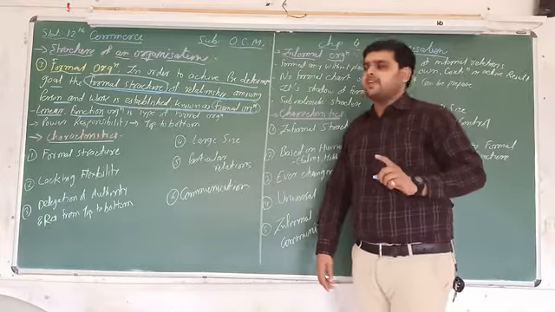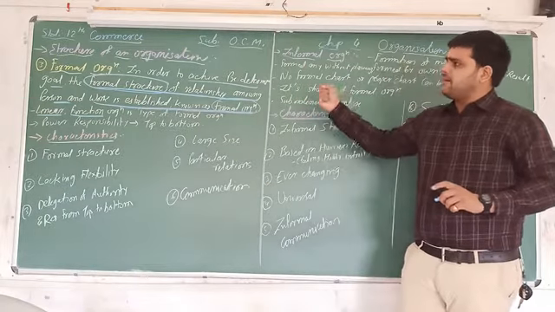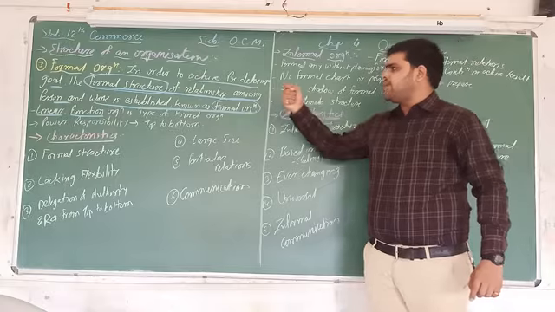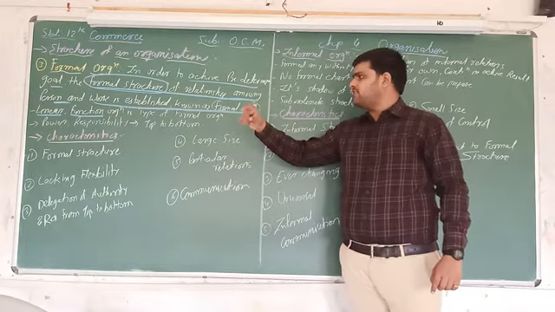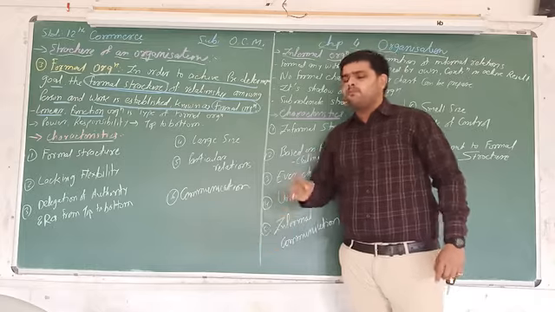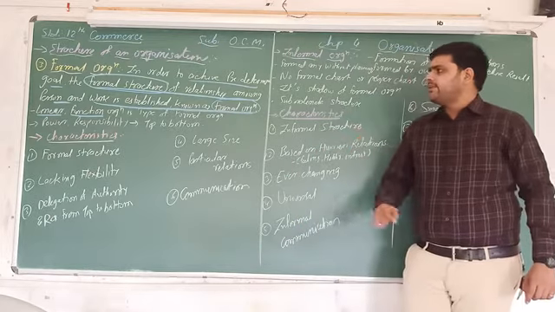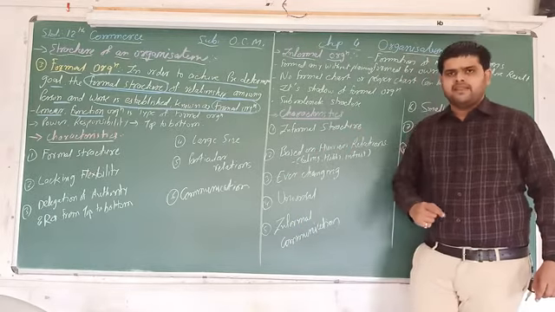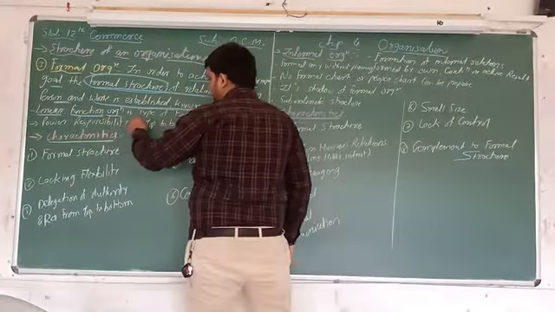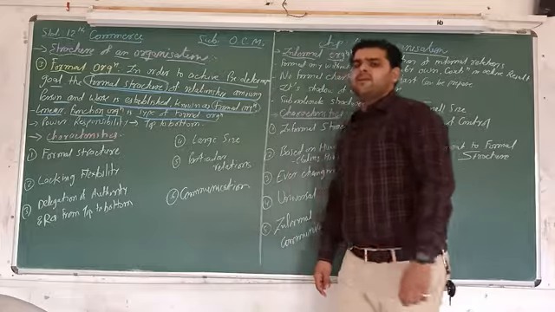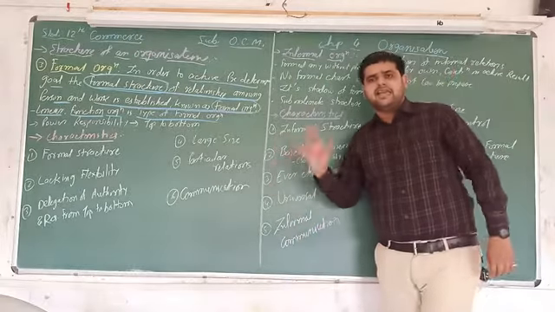So again, to achieve the predetermined goal, the most important words are formal structure of relationship among the persons and work that is established is known as formal organization. Linear and functional organizations are both types of formal organization, because we learned them in the last video.